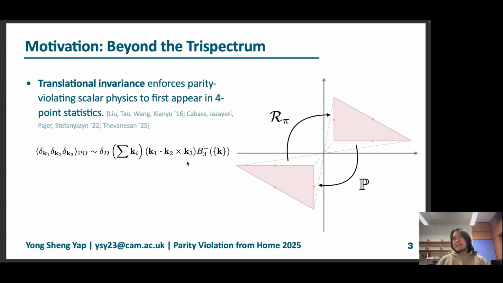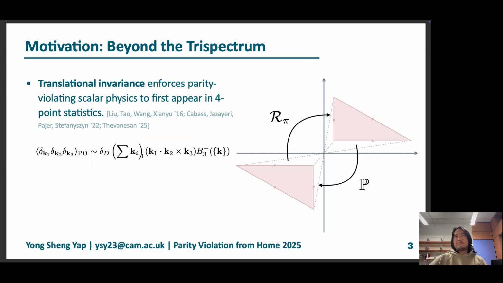What does that mean is that if we try to consider a lower point statistic like the bispectrum, which is a 3-point correlation function, the translation invariance enforces this correlation function to be proportional to a momentum conserving delta function. However, because of parity violation, it only shows up in the parity-odd part of this correlator, which is proportional to something that's a pseudo scalar. That is something like a scalar triple product.